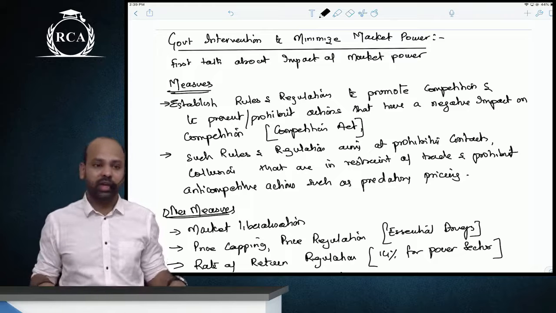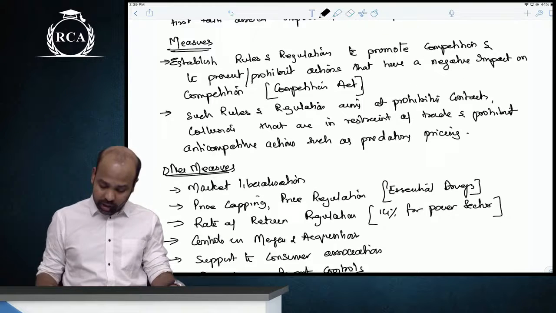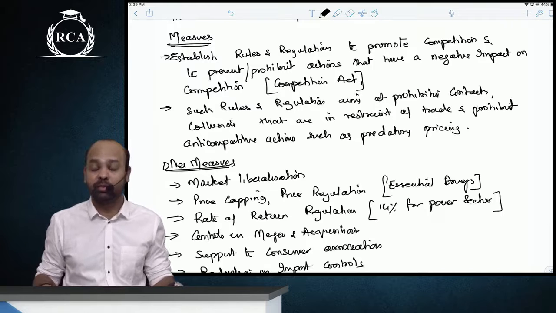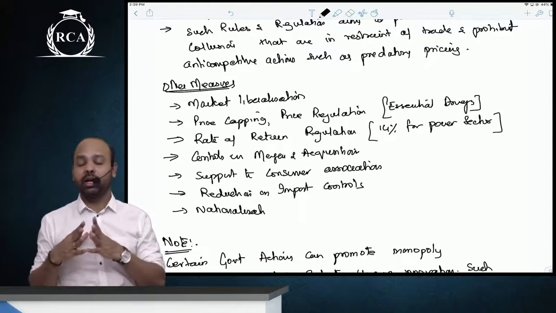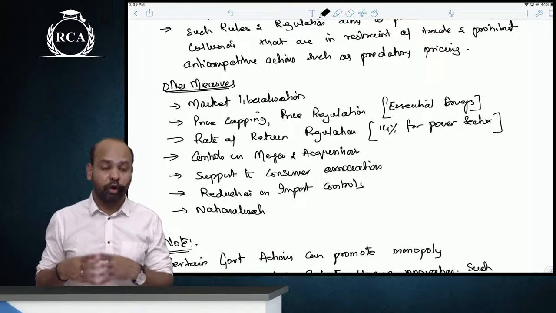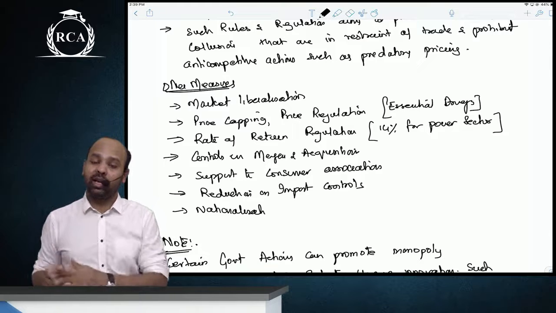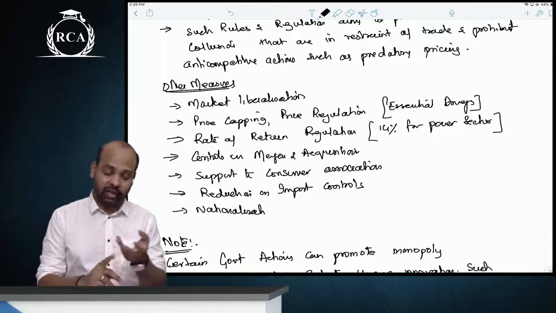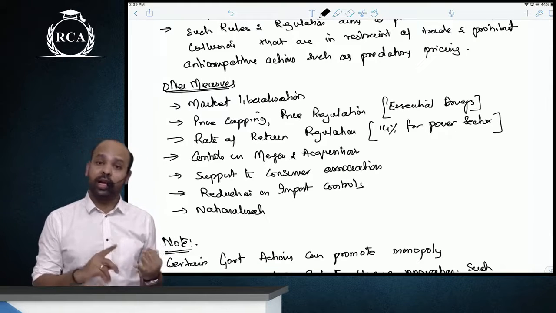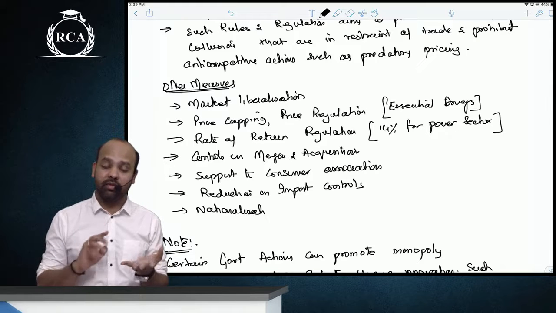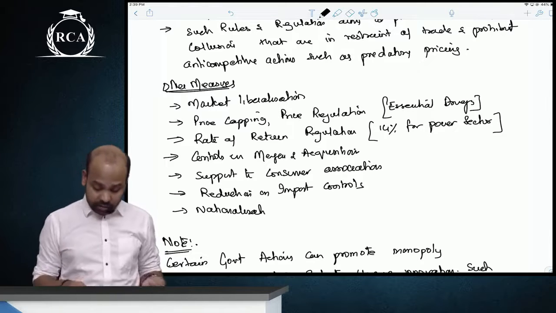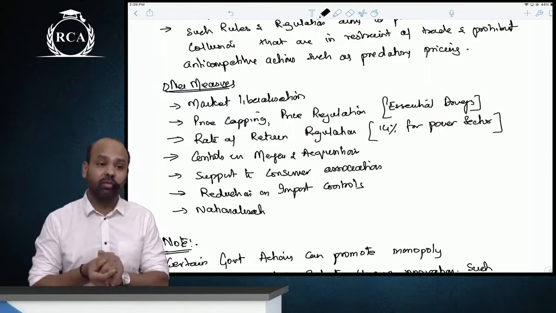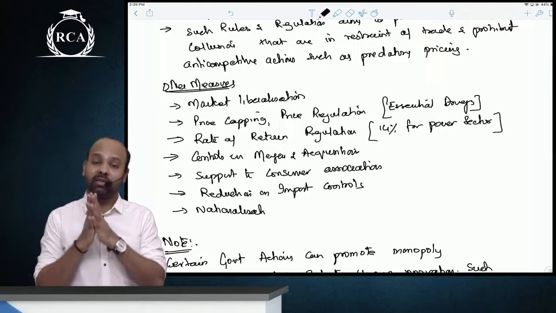These rules and regulations should aim at prohibiting contracts, collusions, and predatory pricing. The other measures that the government can take to correct market power or monopoly power are market liberalization, nationalization, and rate of return pricing. They can have price caps, rate of price caps, and profit price regulation. Then they can support customer associations, control mergers and acquisitions activities, and have certain regulation on imports.